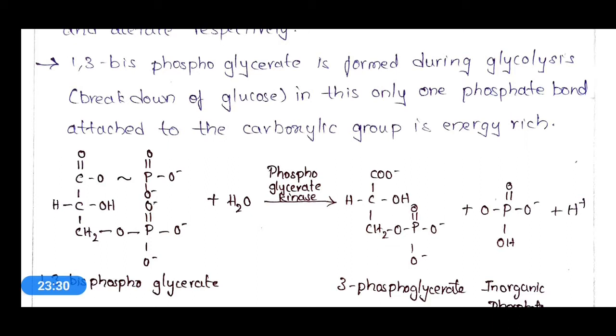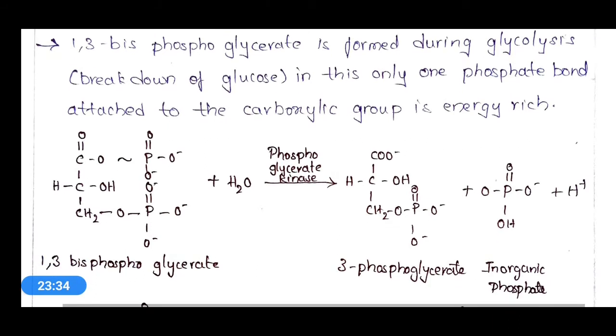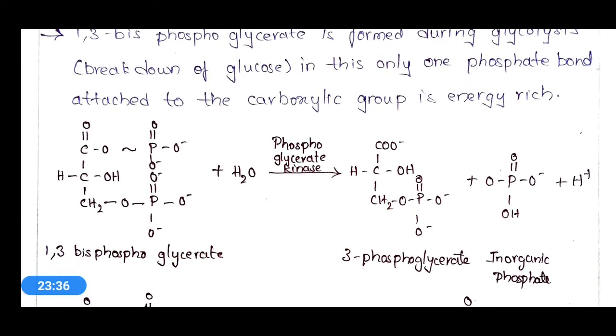So if you observe the 1,3-bisphosphoglycerate structure, it contains two phosphate groups. Of these two phosphate groups, only one is energy rich.